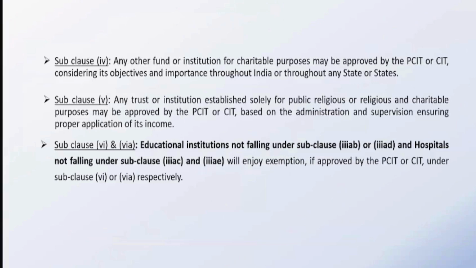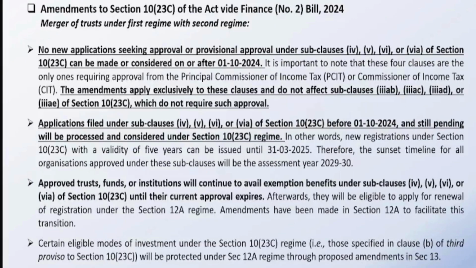So this is about 10(23C), which has reduced to a very great extent after the merger of 10(23C) entities with section 11 entities. As I've already covered, no new applications effective 1st October 2024 will be taken under 6 and 6A. The applications prior to 1st October 2024 were supposed to be given orders by 31st March 2025 for a period of 5 years.